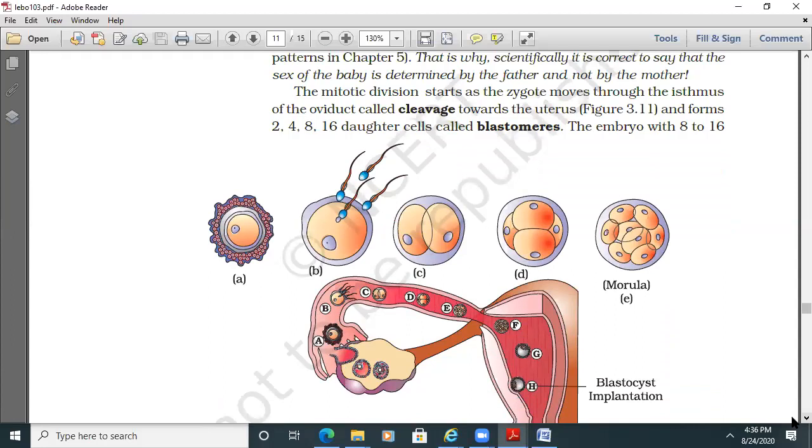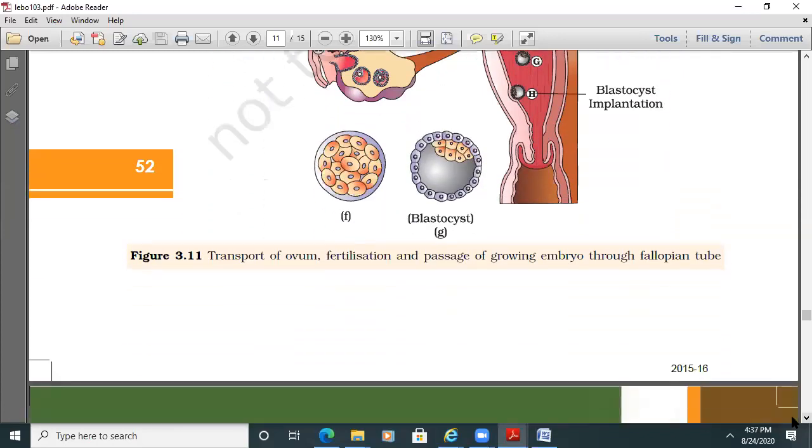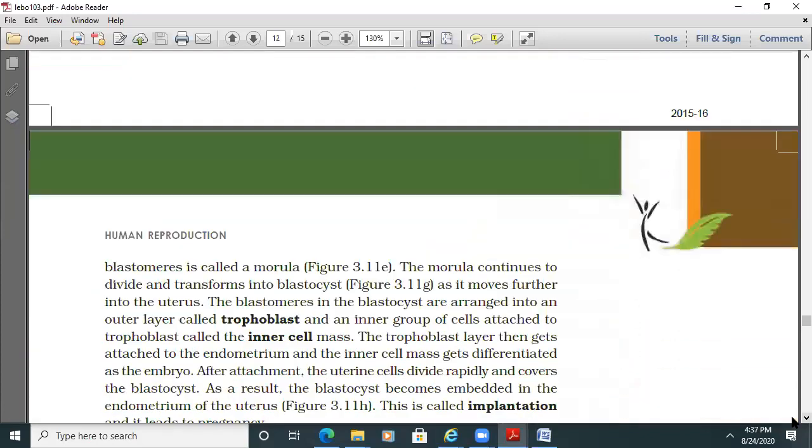The mitotic division, called cleavage, starts at the zygote and moves through the isthmus of the oviduct towards the uterus, forming 2, 4, 8, 16 daughter cells called blastomeres. Then here it is, the embryo with 8 to 16 blastomeres. The embryo with 8 to 16 blastomeres is called morula. Very regular question.